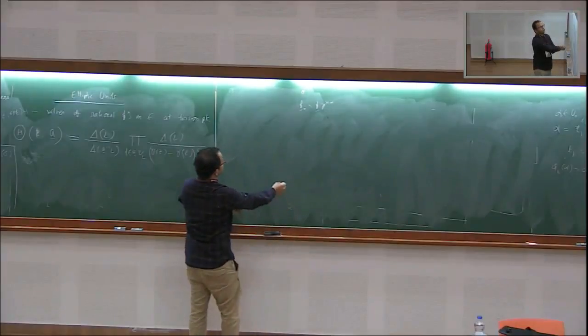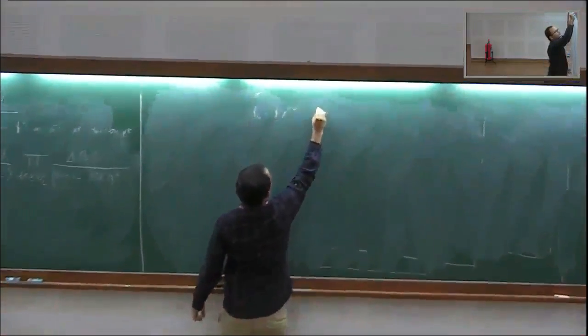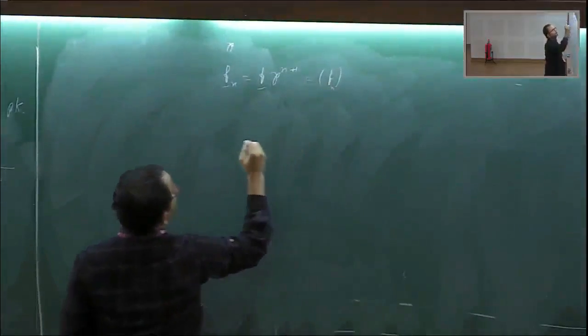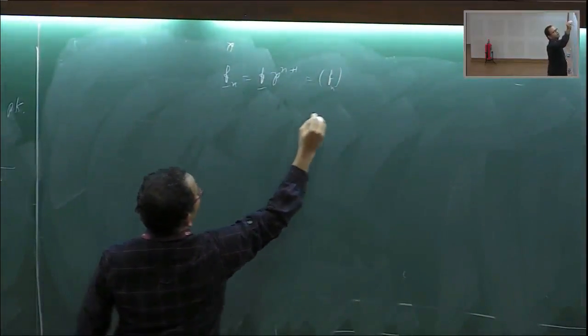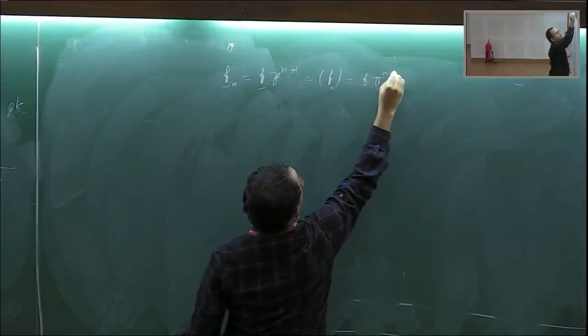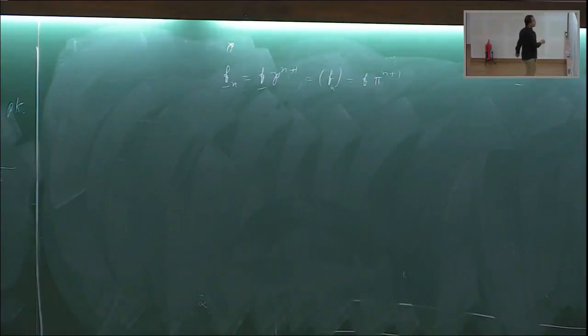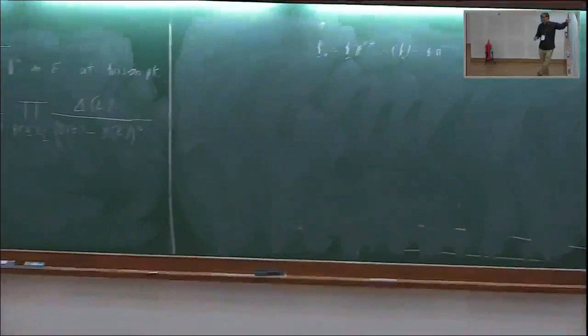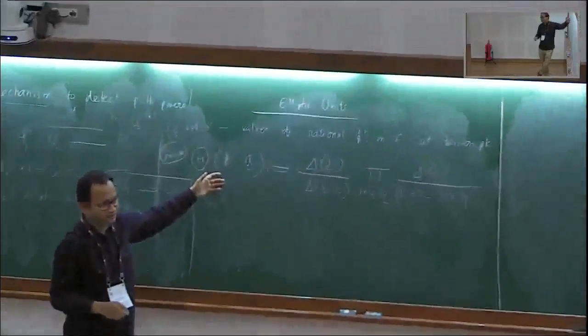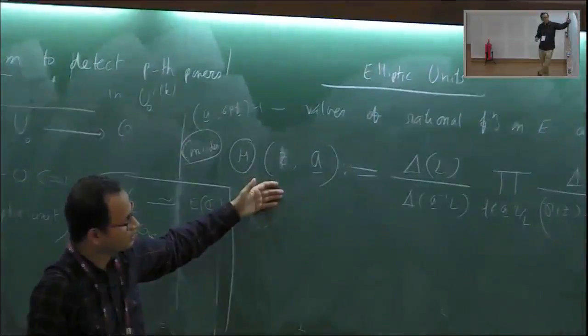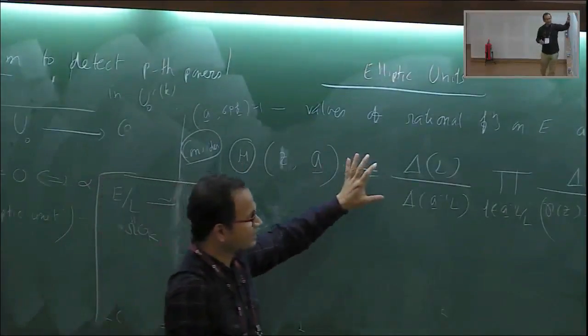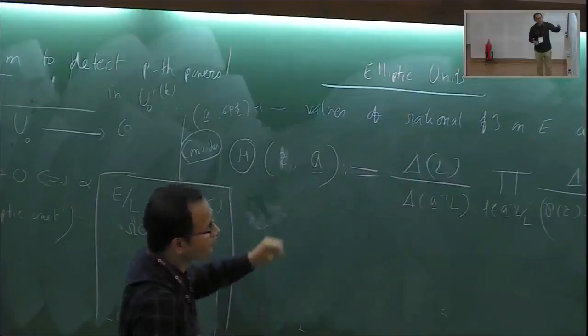Okay, and this is actually a principal ideal generated by some F_n, let's say, or I can also write it as f pi^(n+1). Actually, this is related to the Weierstrass P function, so it has some expansions in terms of the Weierstrass P function. So this is the definition of this function. This is some elliptic function.